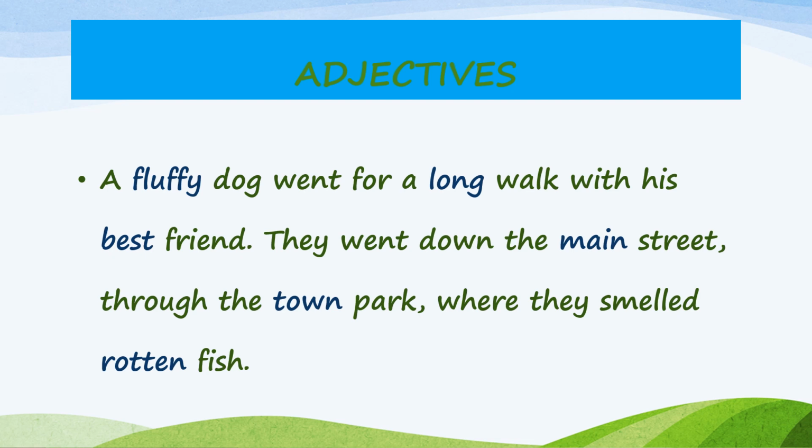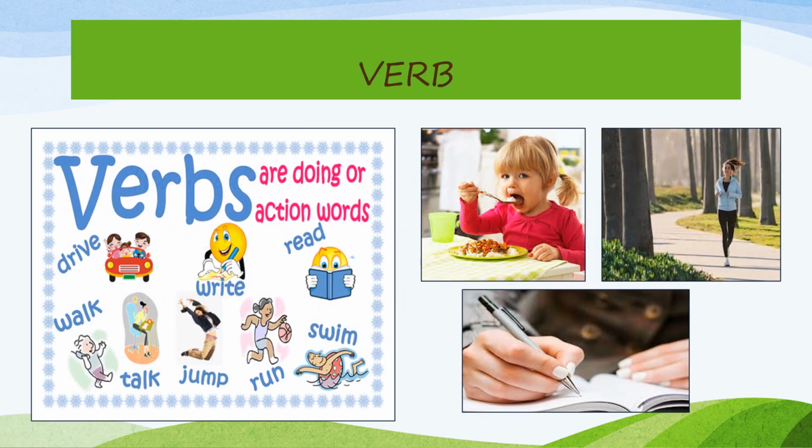So fluffy, long, best, main, town and rotten are the words which are describing the place or the names. They are called adjectives. If you look at the pictures towards the right, children, you can see a baby is eating something and a girl is running and someone is writing.